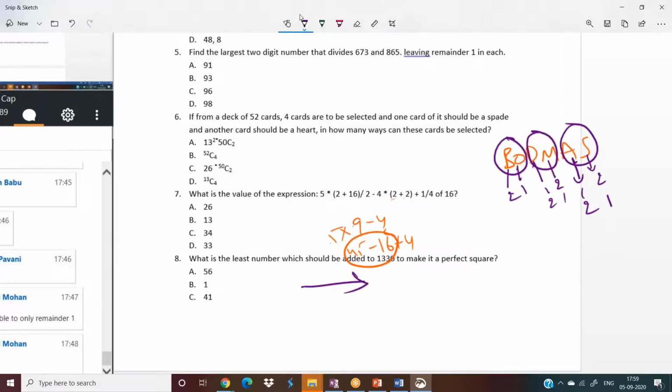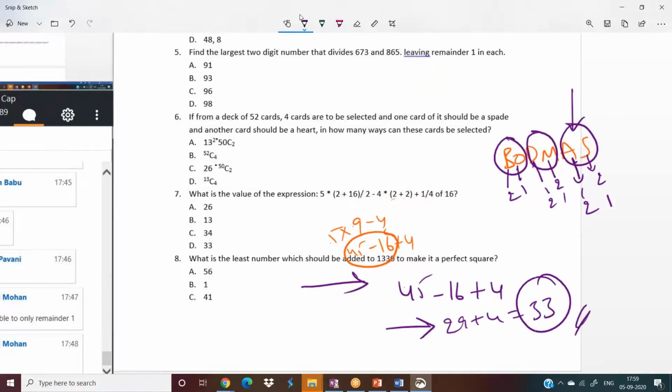So in this particular case, ultimately we got 45 minus 16 plus 4. They started solving from the left hand. They did not consider BODMAS in depth. They went with AS, of course, reverse SA. So 45 minus 16 equals 29, 29 plus 4 equals 33. So 33 also can be the answer. And don't worry, in the options you will not get 25 and 33 both. It cannot be. Only one will be given. So based on the options, we can go ahead.